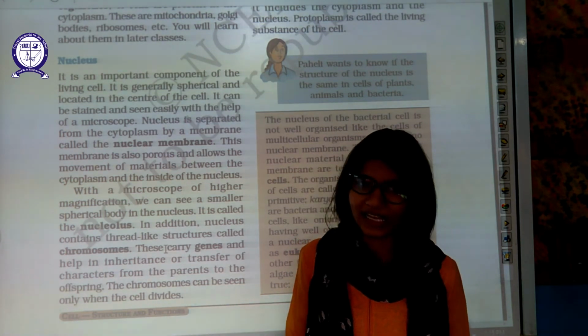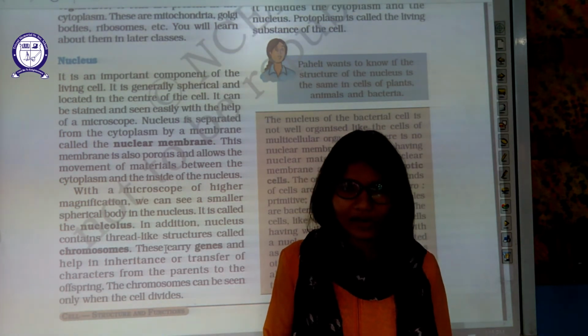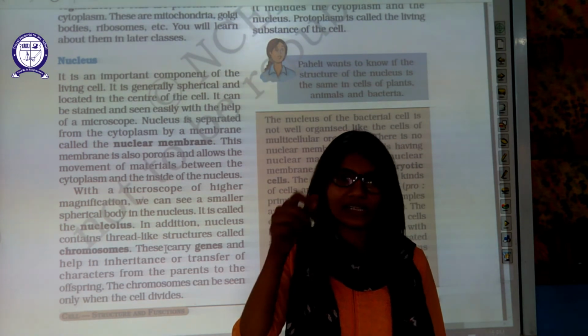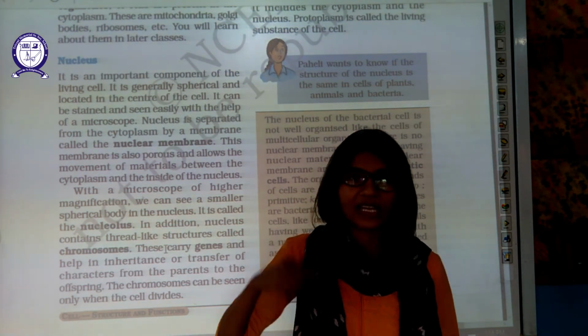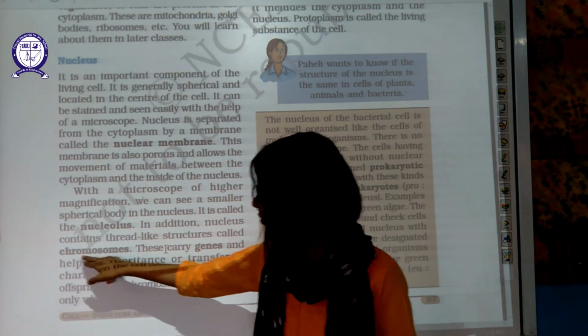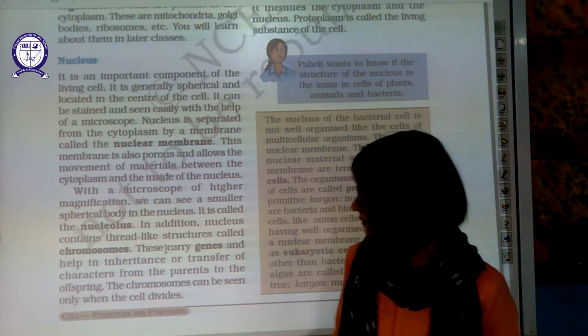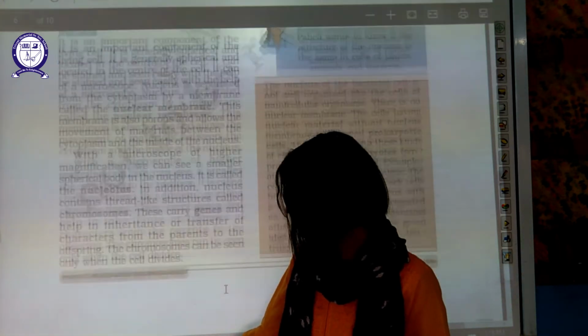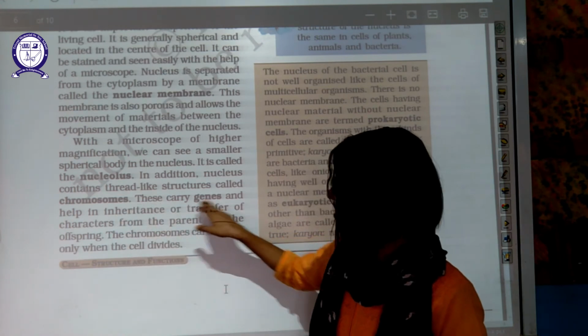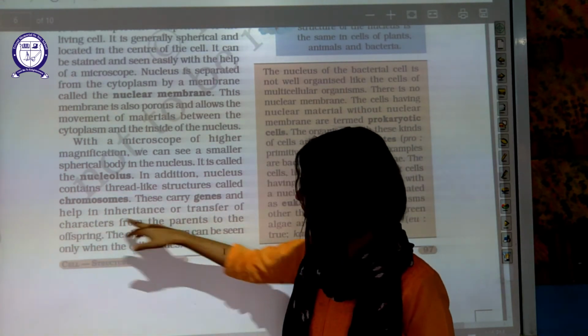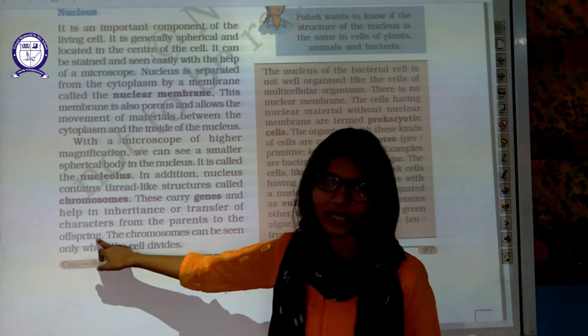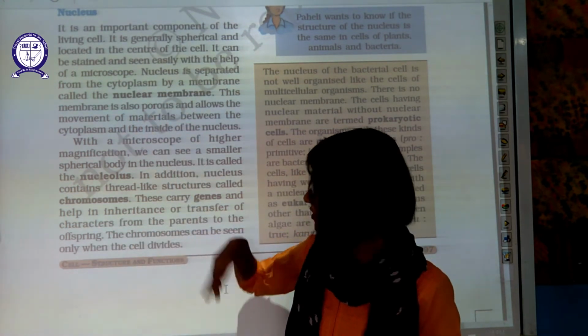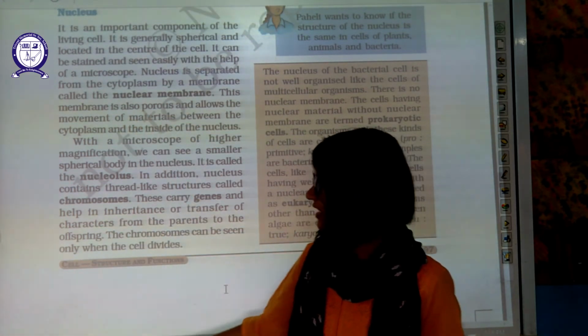So they have to be folded, and the way they are folded, they take the shape of X. That shape is known as chromosome. Chromosomes can be seen when the cell divides.